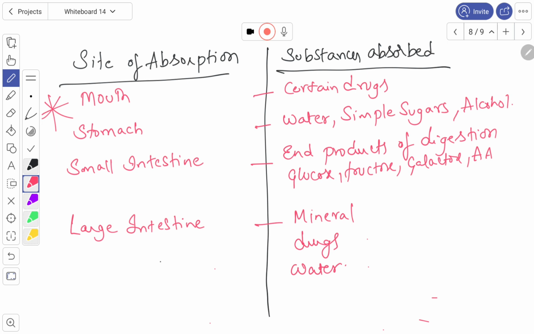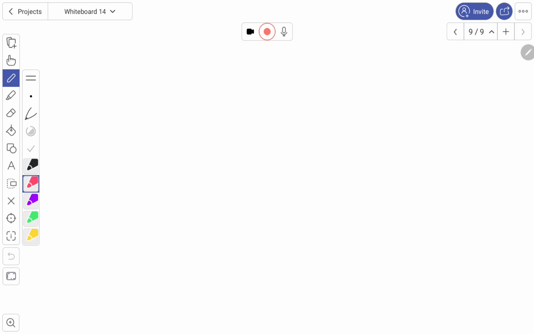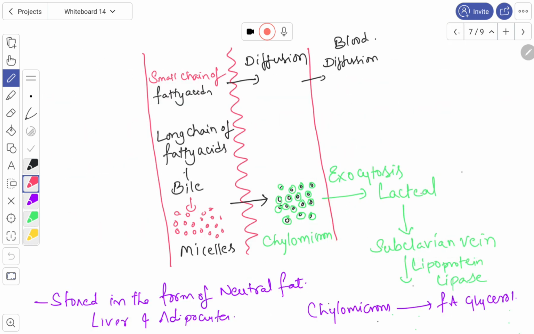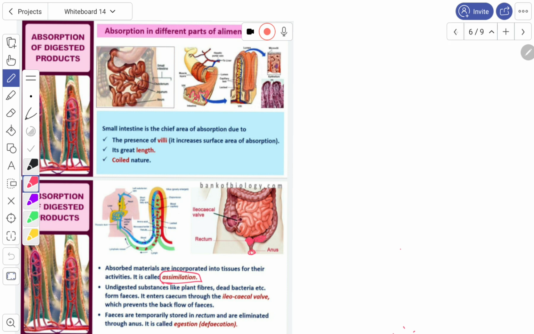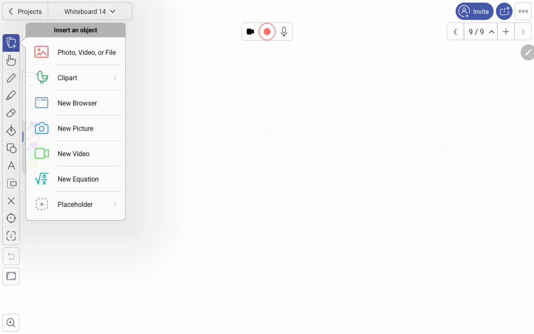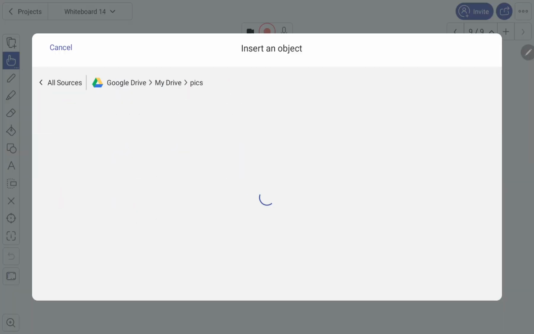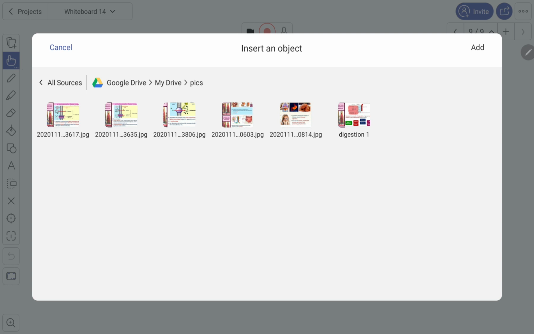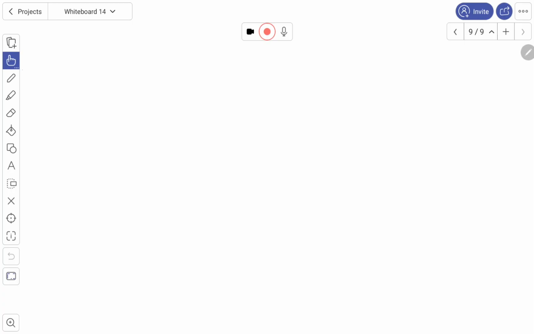Disorders. Okay. We are going for the next one. Disorders of the digestive system. Let us go for the disorders. What are the disorders present in the digestive system? Right. So disorders include jaundice. The first one is jaundice.